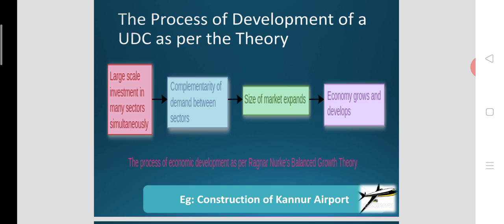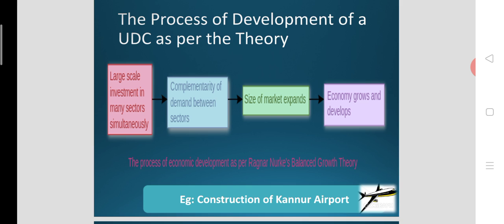So it could lead to the complementarity of demand for steel, for bricks, for some other type of materials, paints, and many other materials may be required. And this could lead to an increase in the market size, as the demand for many commodities and services is increasing with the investment in an infrastructure project or any other project.